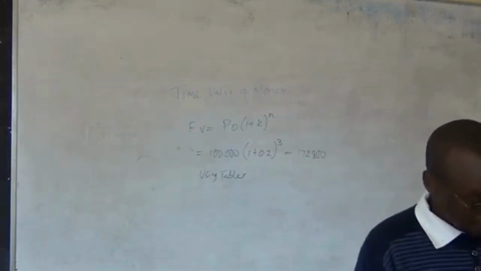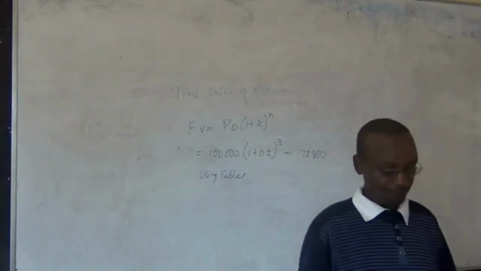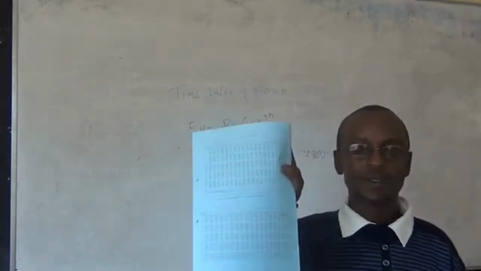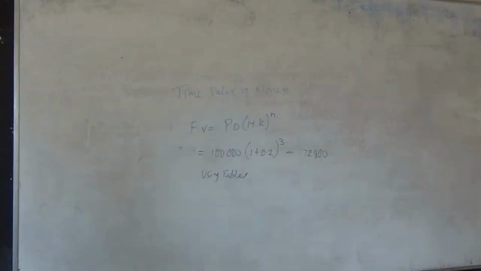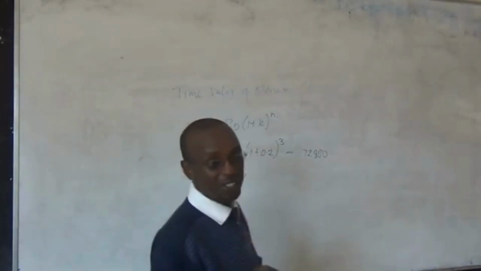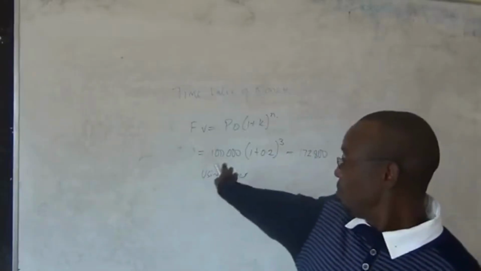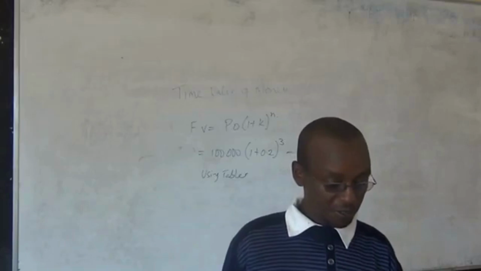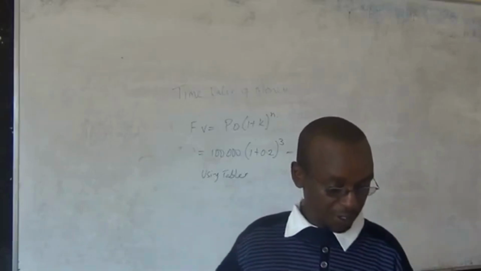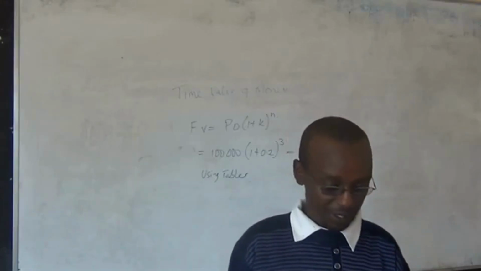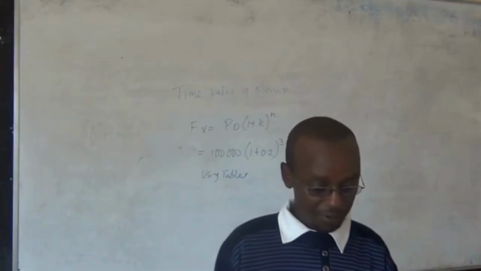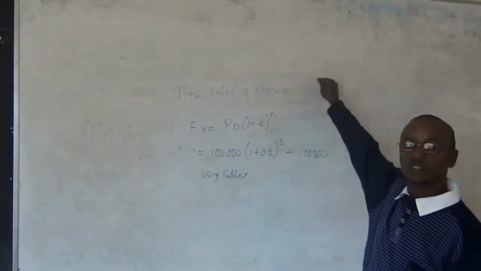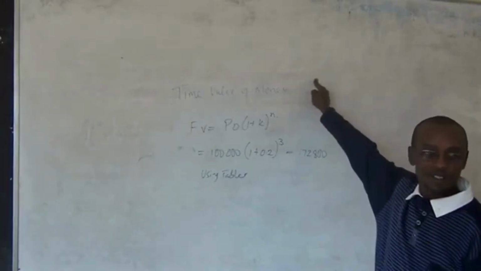So in our financial management paper, there is this table. Unless you have a financial calculator, it is very hard to do this. So solving the future values using this equation is time consuming, and you have to raise this one up to the number of times, isn't it?